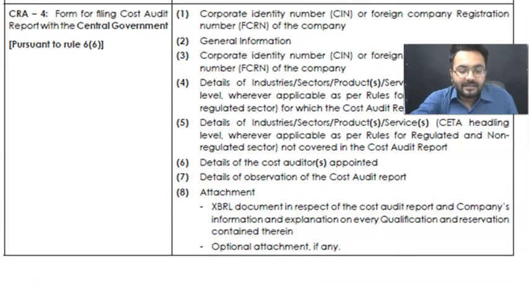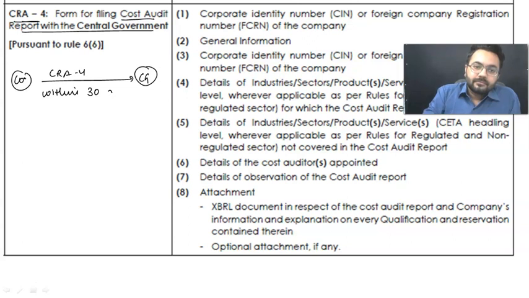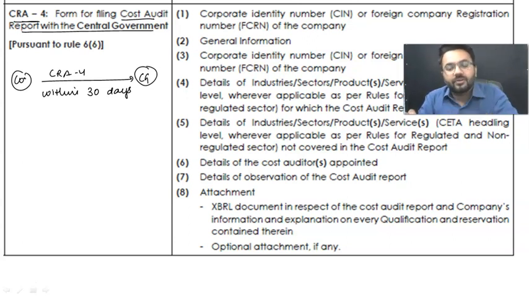So my dear students, the very last is all about the form number CRA4. The company is going to file the cost audit report with the central government in form number CRA4, and this is required to be filed within 30 days from the date when you have received your cost audit report.